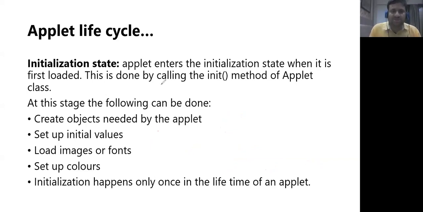So at the initialize state, it creates the objects needed. Any object that we need is created here. Like if we want to add a button to an applet, the button creation will be done in INIT. If I want some checkboxes on the applet, it should be done in INIT. We can set up the initial values like background color and foreground color. We can load the font and set up colors. INIT is called only once. See, INIT is called only once, destroy is called only once. Start and stop can be called many times during the life cycle of an applet.